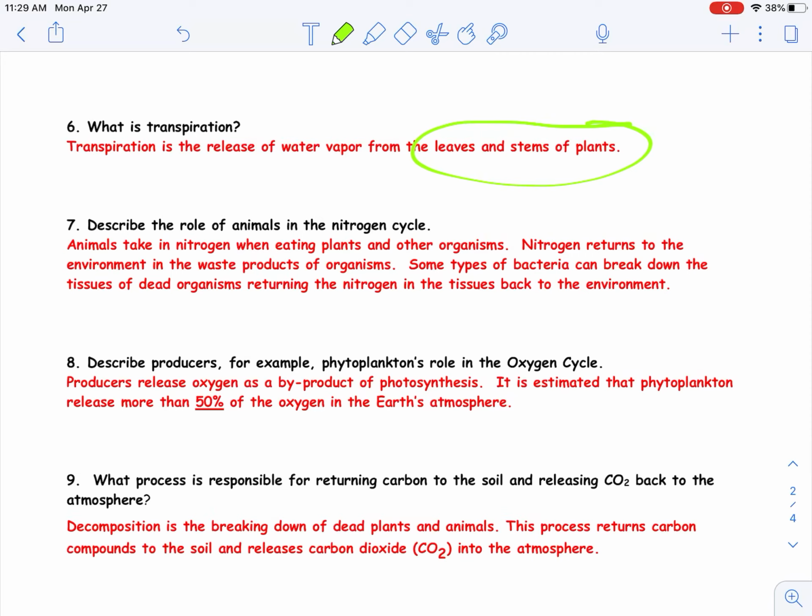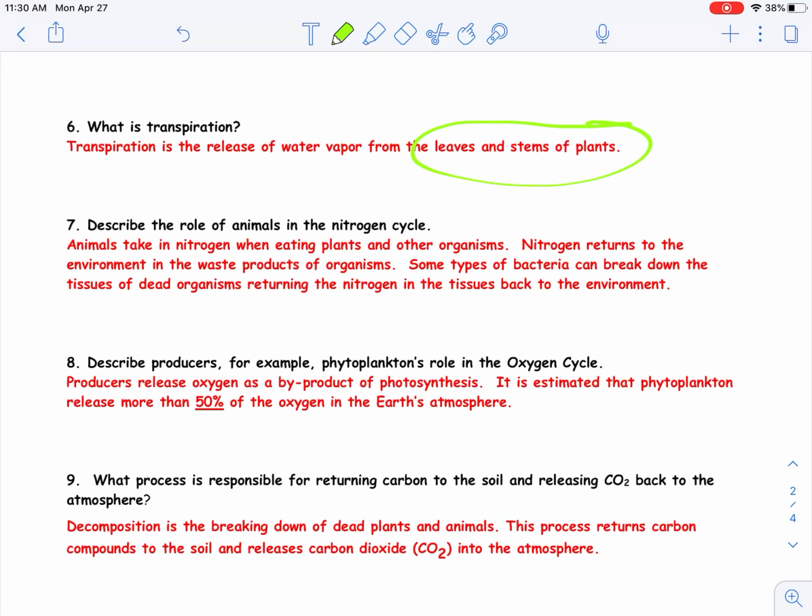Describe the role of animals in the nitrogen cycle. Animals take in nitrogen when eating plants and other organisms. Nitrogen returns to the environment in the waste products of organisms. Some types of bacteria can break down the tissues of dead organisms, returning the nitrogen in the tissues back to the environment.